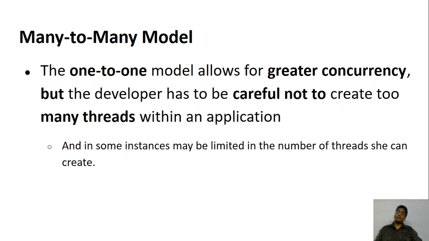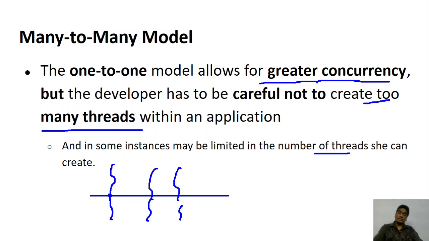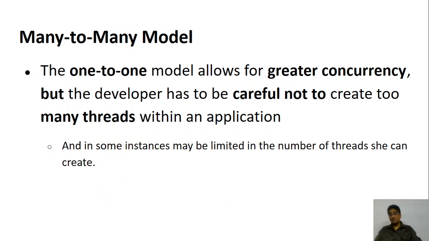But what happens with the one-to-one model? Again, let me draw and show you. For one user thread, you have one kernel thread. One user thread, one kernel thread. So you can definitely achieve greater concurrency. Now what is the problem with that? The problem is you cannot create too many threads. If you try to create too many threads, then the system may not accept. Generally there is a restriction on how many threads you can create.